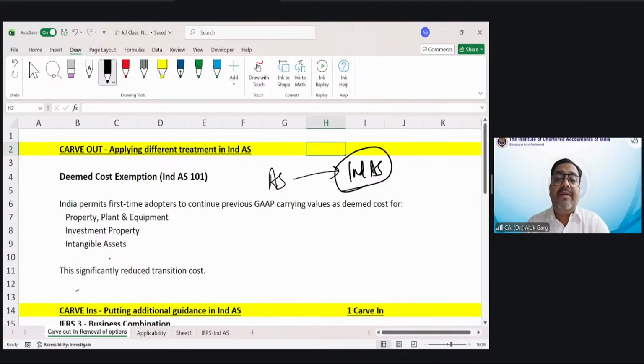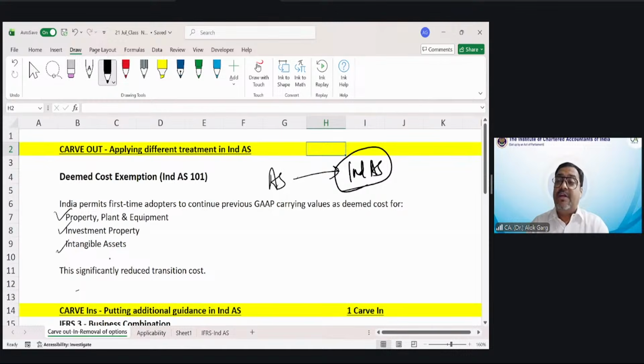Now, for property, plant and equipment, for investment property, for intangible asset, for these three types of items, IFRS standard says that for computing the opening balance under IFRS, you have to either do the fair valuation of these three items and take that fair value as the opening value under IFRS.